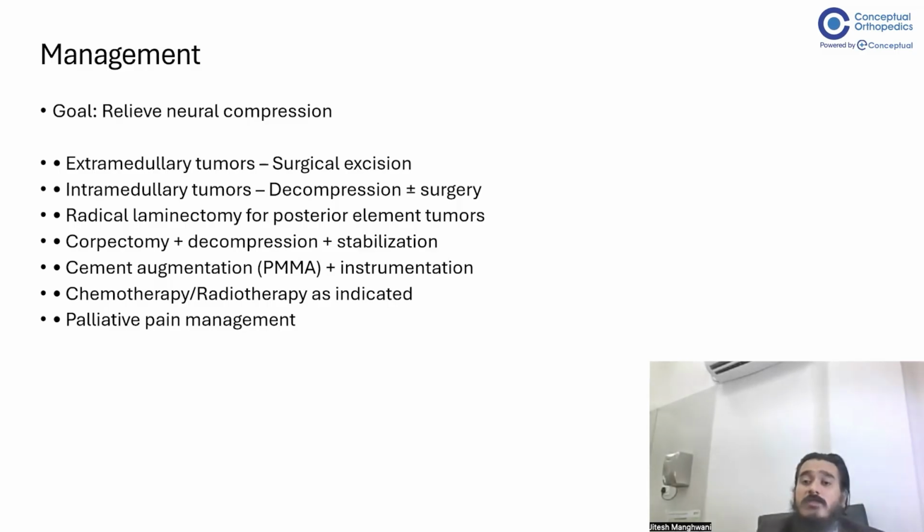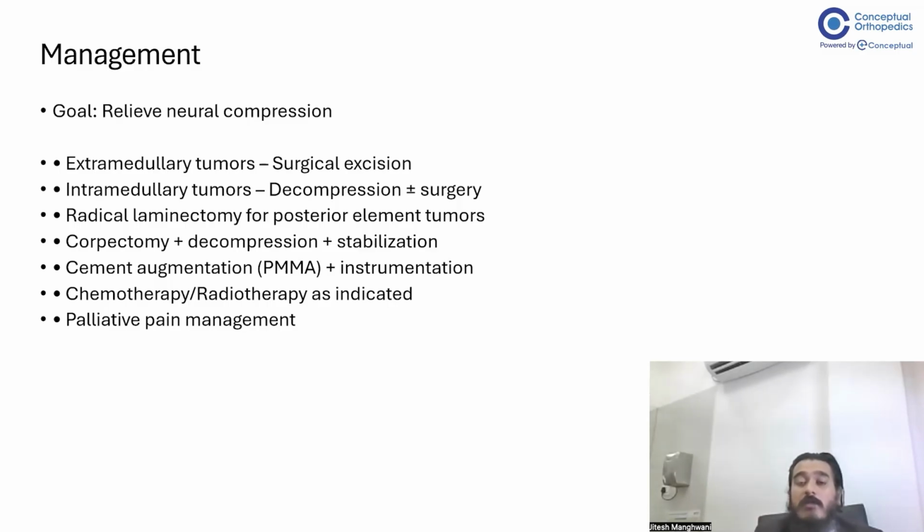Extramedullary tumors, generally we do a surgical excision. Intramedullary tumors, we do a decompression. And after that, if there is some instability involved in both of them, or if you have to even compromise the facets while removal, so in that case, stabilization is also recommended. Radical laminectomy for posterior element tumor.